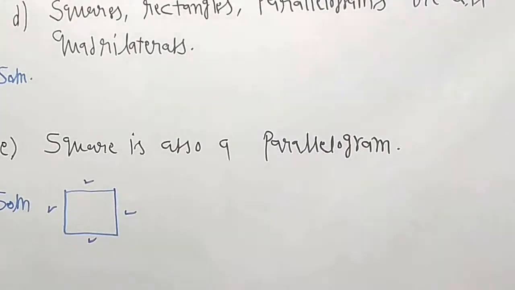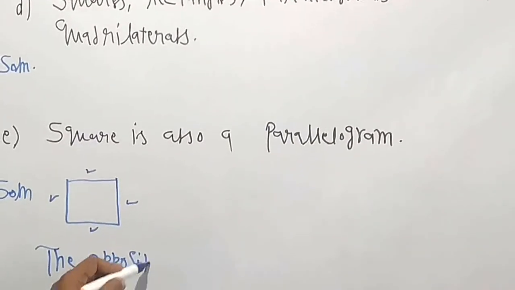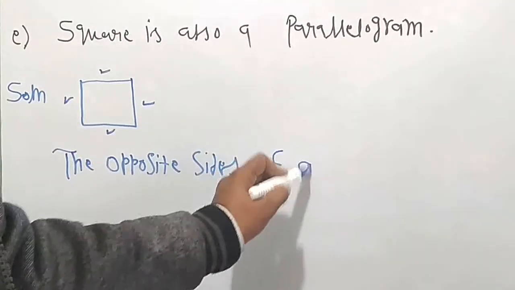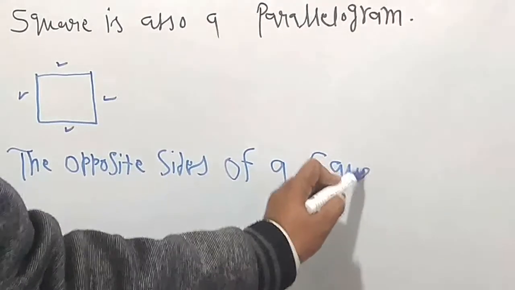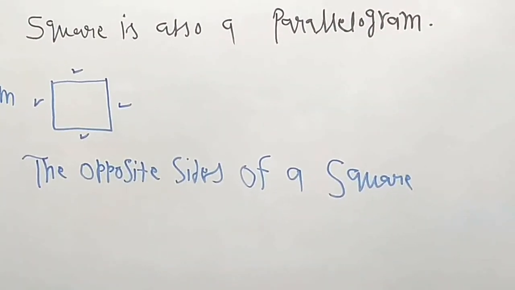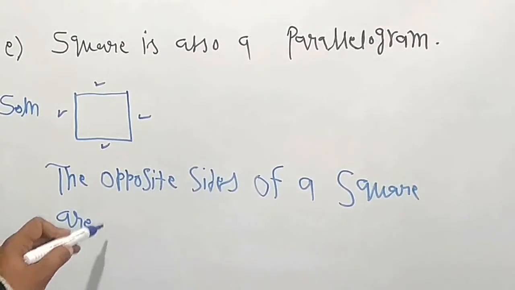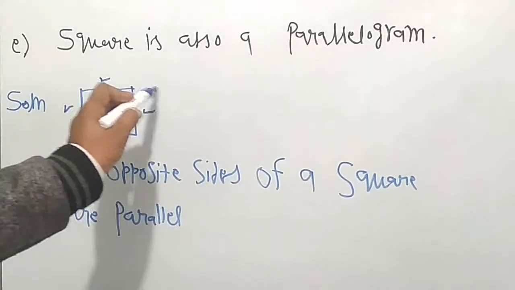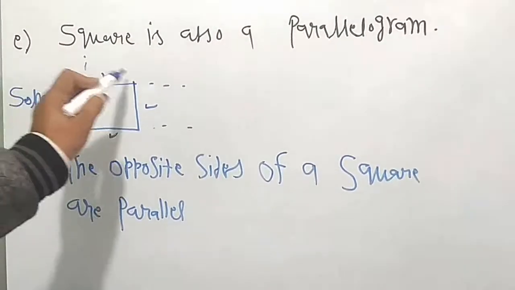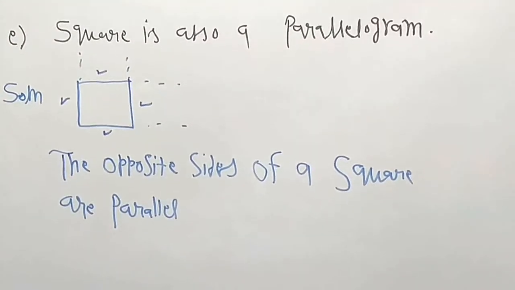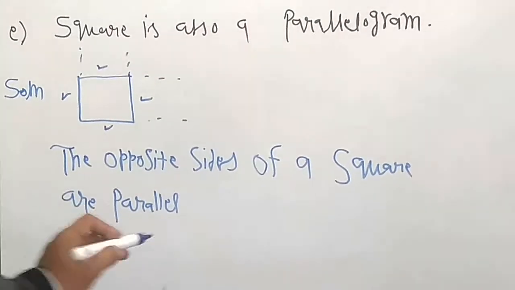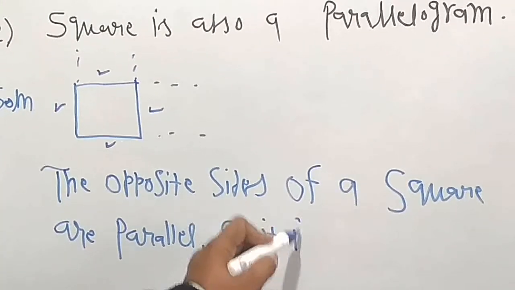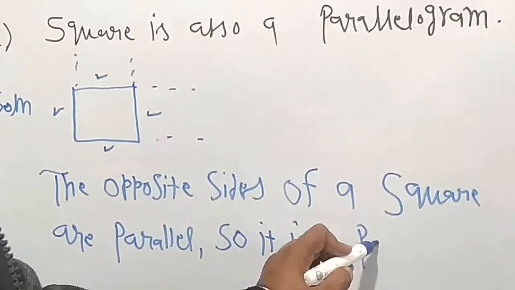So we can write that the opposite sides of a square are parallel, because they are not intersecting each other at any point. When we extend them like this or like this, they do not intersect each other. So they are parallel sides. So a square is a parallelogram.